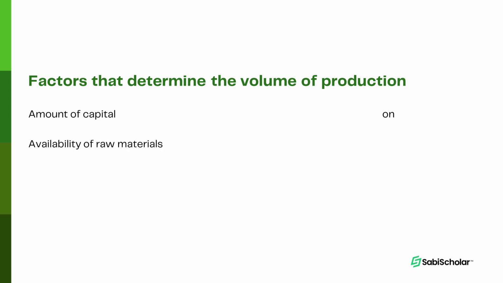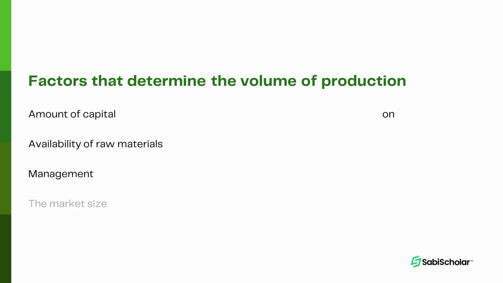Availability of raw materials. We said flour is very essential for the production of your pancake. If you do not see the flour, can you produce that pancake that day? Not particularly, except you're going to have another alternative, and I doubt if at the end you're going to be producing the pancake you wanted to produce. Management. The management can also influence your production volume.